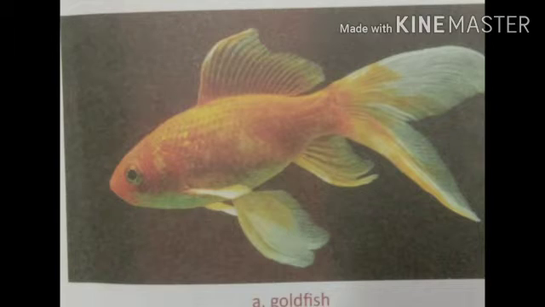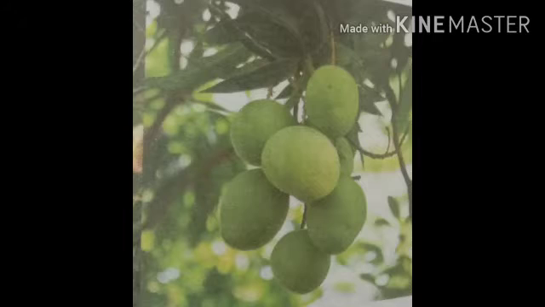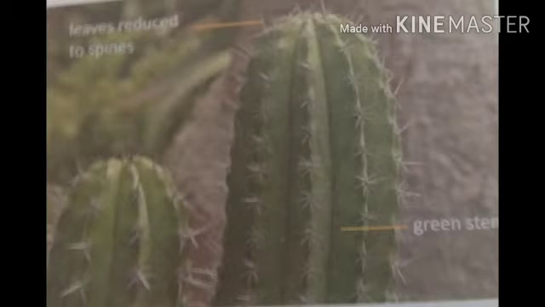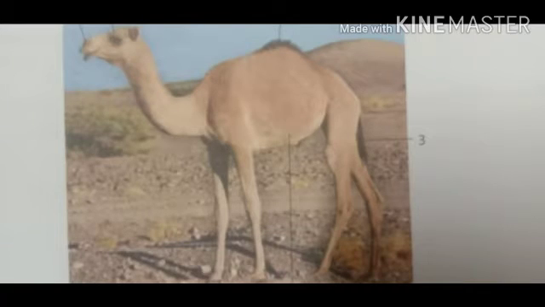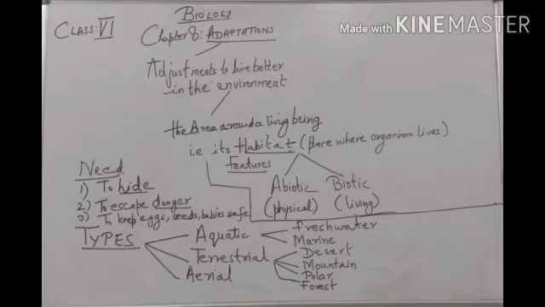Same way, you will find tall trees growing on the land. You will never find a mango tree growing under water. Cactus you will find growing in deserts. Same way, camels are best suited to live in deserts. Frogs can stay in water as well as jump on land also. So this way organisms have a habitat.